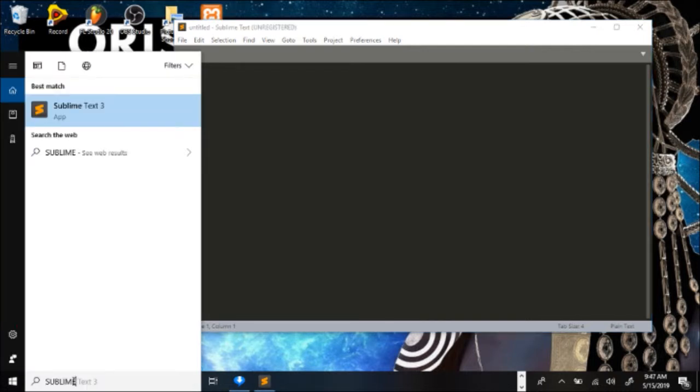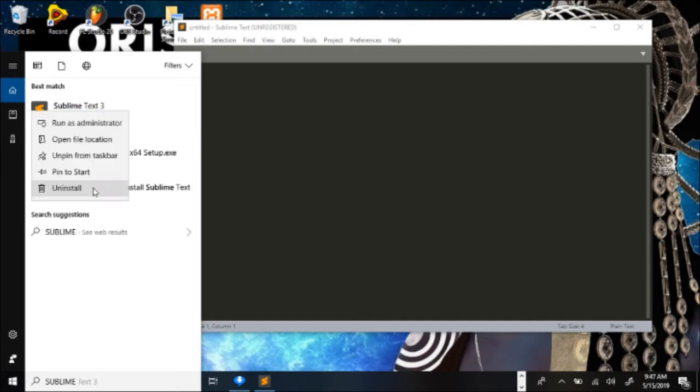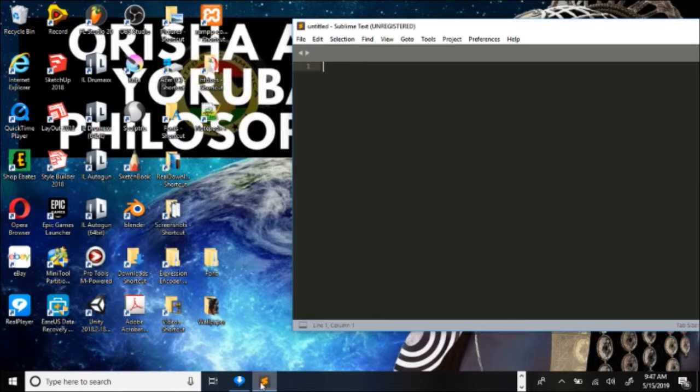Okay, here's Sublime again. When you click down, you can also go into the search icon and type in Sublime. You always have it pinned down here at the taskbar, where it's always easier to find and operate. And open up, do your own text editing.